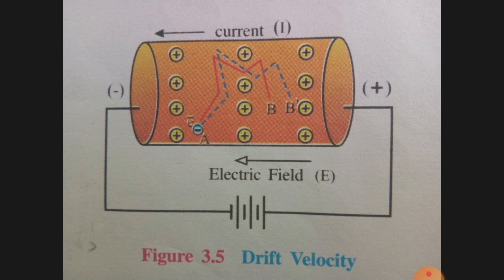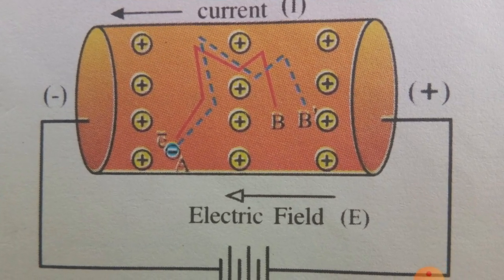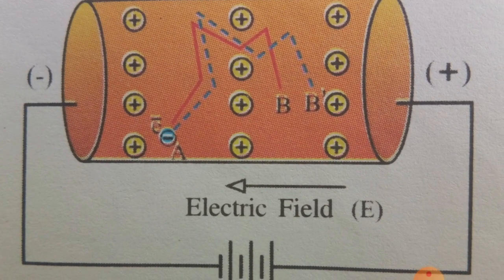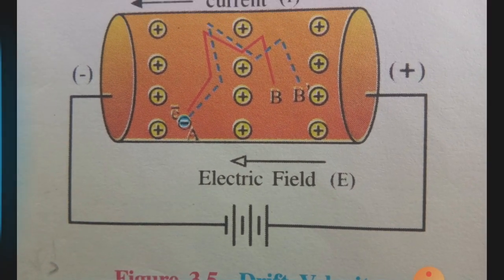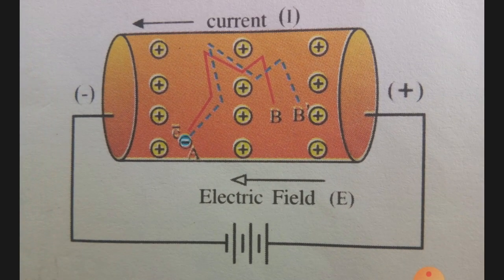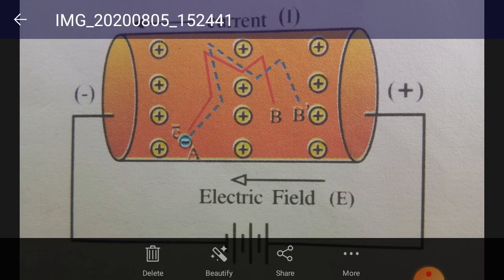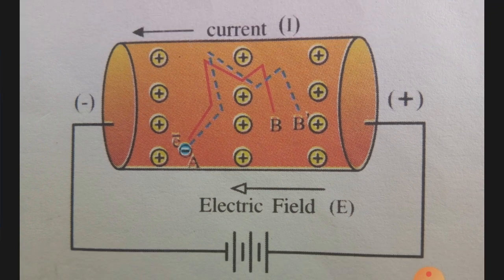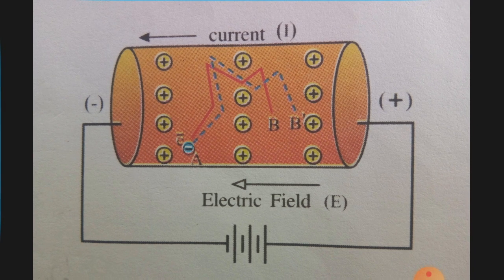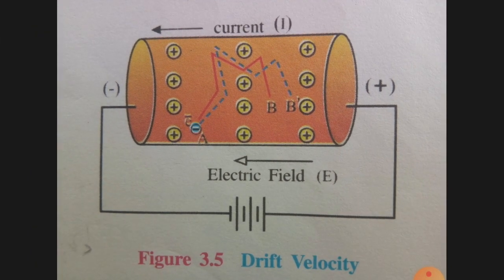This is the continuous line AB, which is shown by red color line.